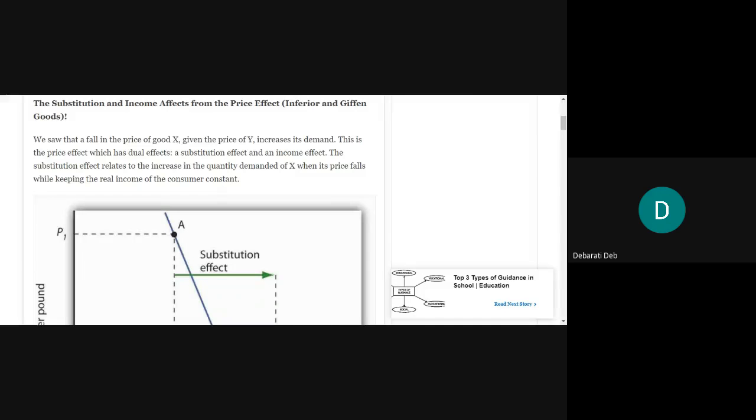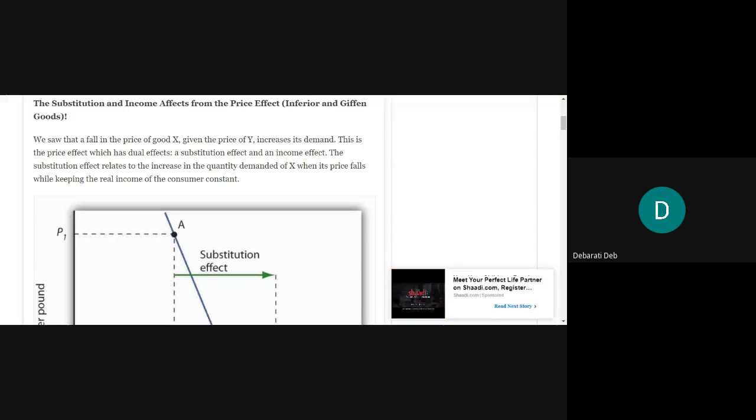So far we have seen that a fall in the price of say good X, given the price of good Y, increases its demand. This we have been doing for the last few days. When the price of a particular good, say X, falls, given that the price of Y is not changing, that will bring an increase in demand for the good X, right?